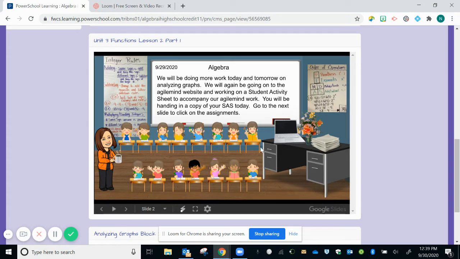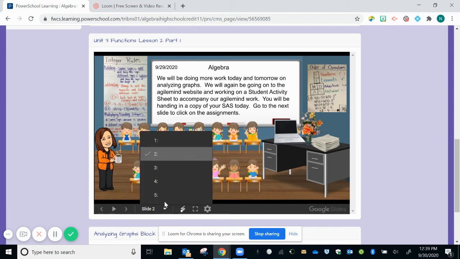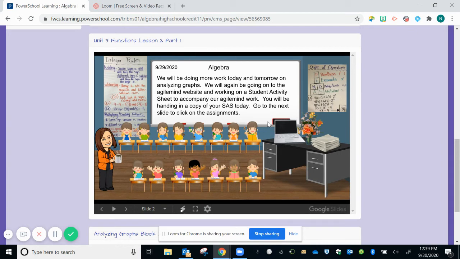Slides will progress. You can either click on the slide directly or go down to the arrow to hit, but do not hit the play button. I mean, you can, but if you hit the play button, it will just go through them quickly and you won't be able to stop and necessarily read them. So you want to make sure that you either just click on the slide or click that next arrow. You can also click the back arrow, or if you want to go directly to a certain slide, you can click this and help yourself to any of these slides. We are on slide 2, which is just giving us a little bit more information about what it is that we're learning that day.